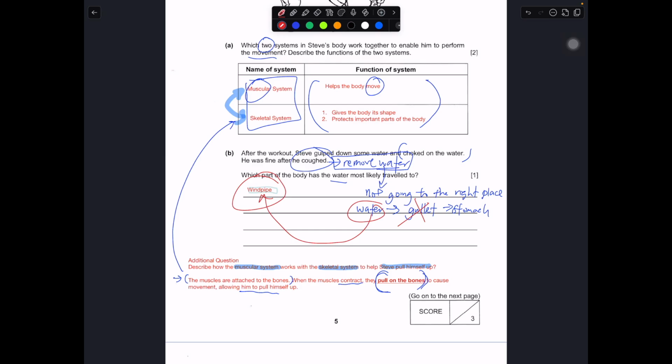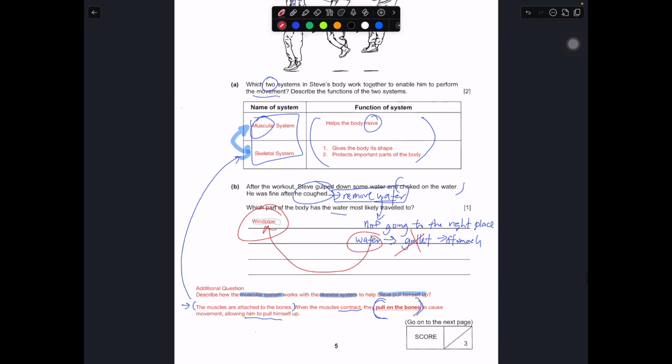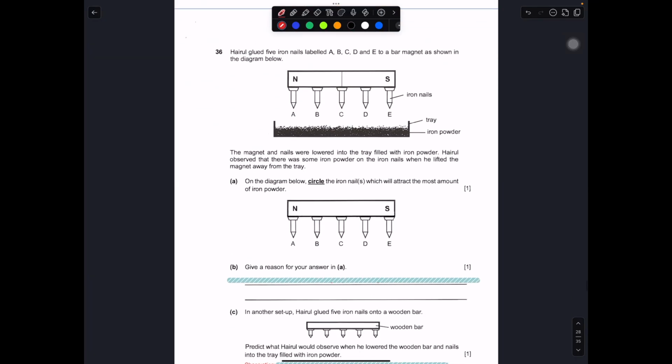Because imagine your lungs are filled with water, then you cannot breathe in air anymore. Then you might need to go to the hospital. For this part, question number 36.